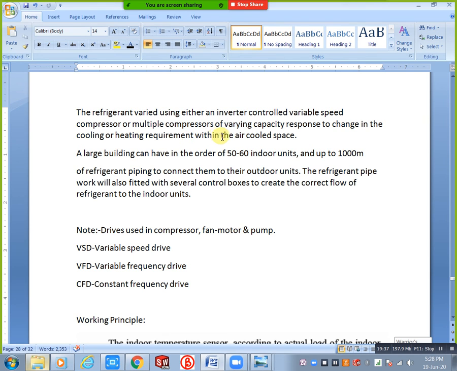Okay, a large building can have in the order of 50 to 60 indoor units. For example, we will take one high rise building. In that condition we have one floor. In that totally we need 50 to 60 indoor units. For those 50 to 60 indoor units we have only one outdoor unit, and up to 1000 meter of refrigerant piping to connect them to their outdoor unit. From the outdoor unit to these 50 to 60 indoor units, the total pipe connection we consider as 1000 meter, not a height. Here the limit of height is 150 meter.